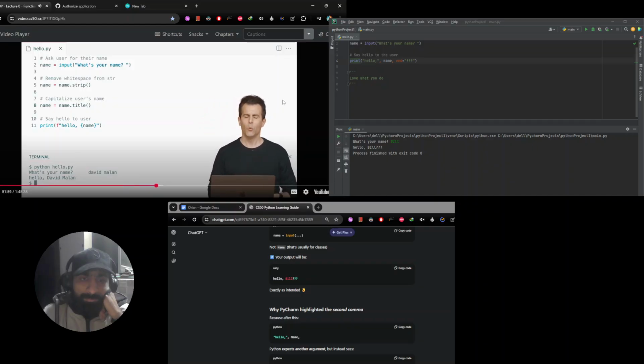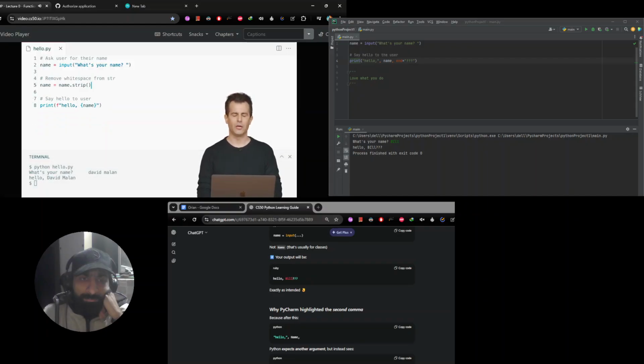Do I really need this much? Well, not necessarily. Watch what I can also do in Python. Let me not bother capitalizing the user's name separately. Let me say this, and capitalize the user's name. I can chain these functions together. I can add title to the end of this.